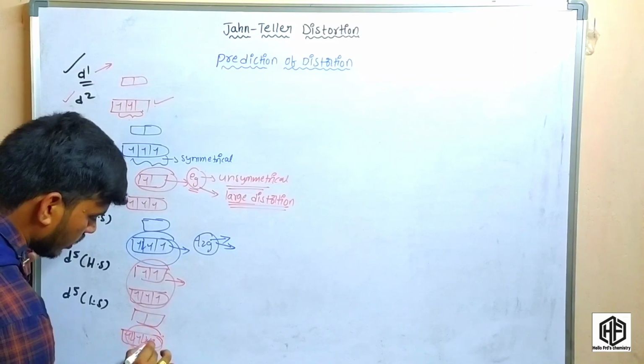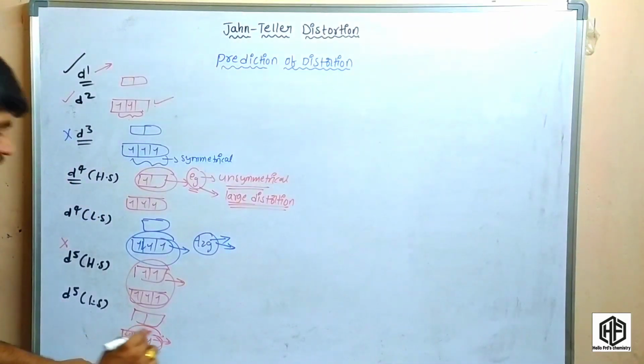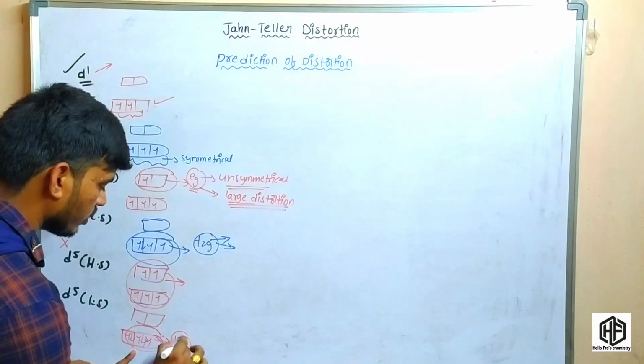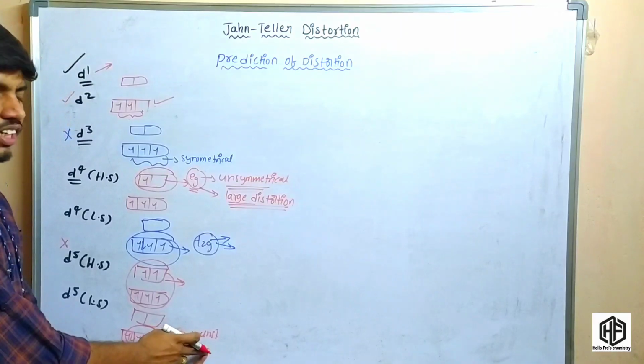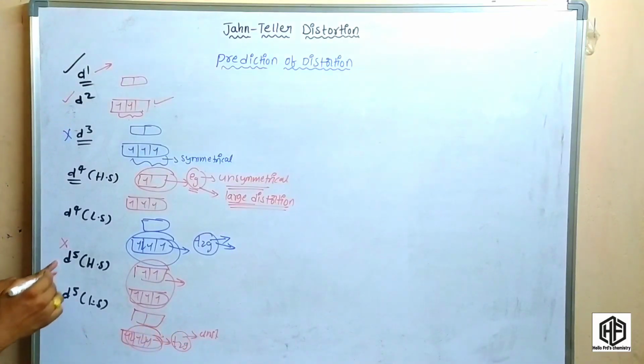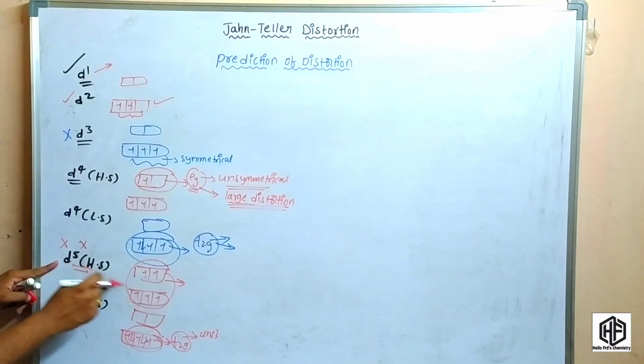So the t2g set orbitals are an unsymmetrical field, so it is a weak and slight distortion. The d5 high spin complexes cannot exhibit Jahn-Teller distortion because it is a symmetrical field.